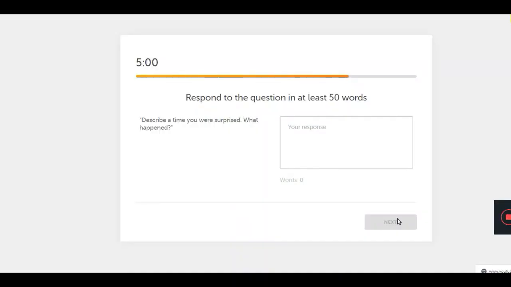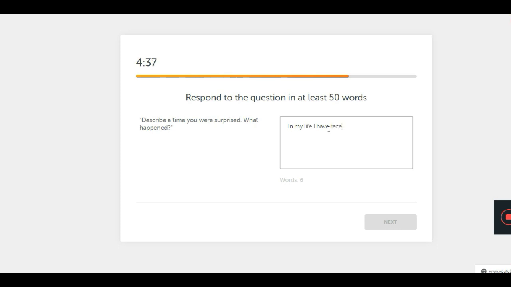So here we begin. The first thing that we have to do is read the question perfectly. We have to understand what they are asking about. Like here there are two things: describe a time you were surprised, and another thing, what happened. So both these things you have to answer and you have to write at least 50 words.